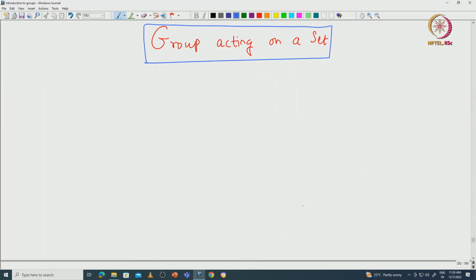Let us fix some notation. As before, we denote by G a group. What are we trying to understand? We want to say that this group is acting on a set. You may wonder what the motivation behind this is. Let me start with one example, so then it becomes clear what we are indeed talking about.